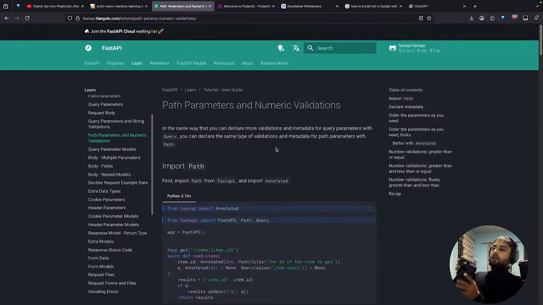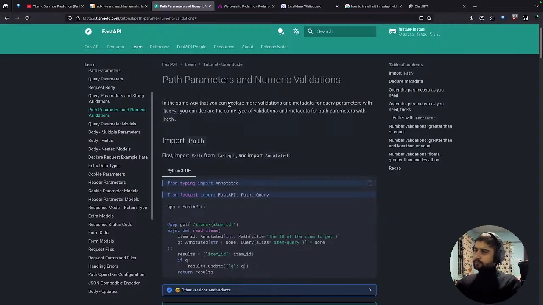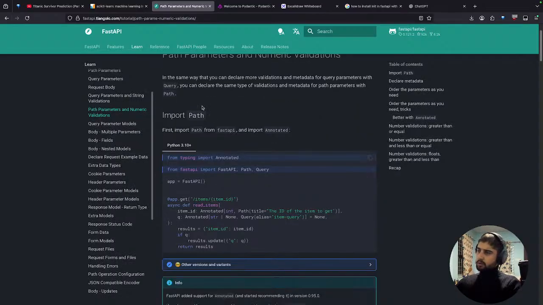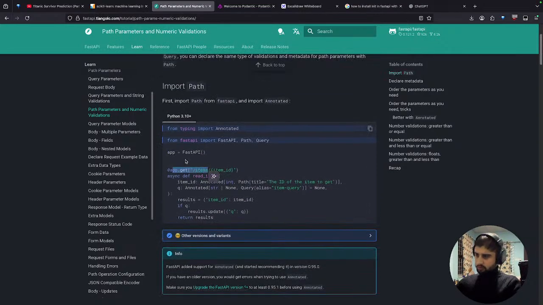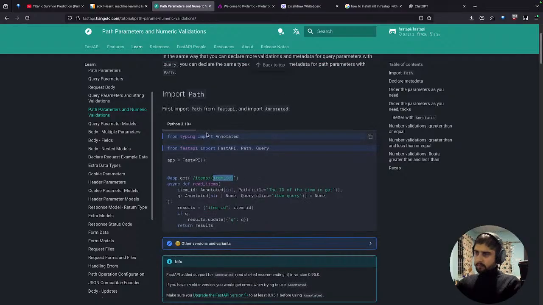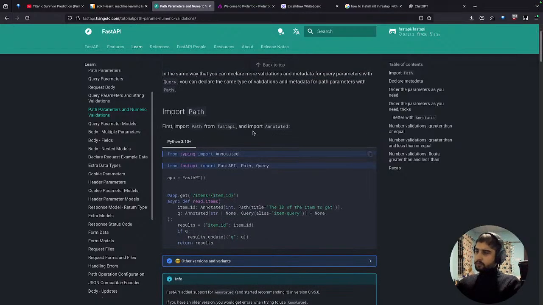In the same way that you can declare more validation and metadata for query parameters with Query, you can declare metadata for path parameters with Path. Query parameter, okay. Same type of validation and metadata for path parameters with Path. Okay, so this is the Path. Item_id is a path parameter. From FastAPI import Path, import Annotated. Okay, so I got an import of Path. So you are not talking about this path.